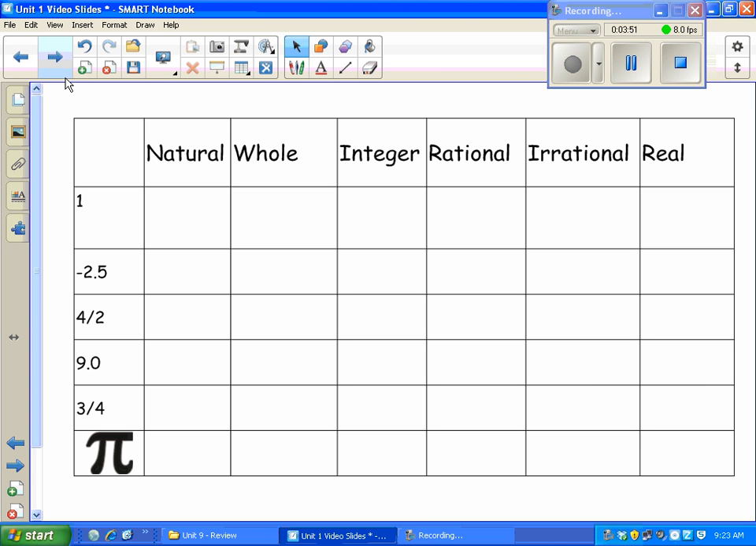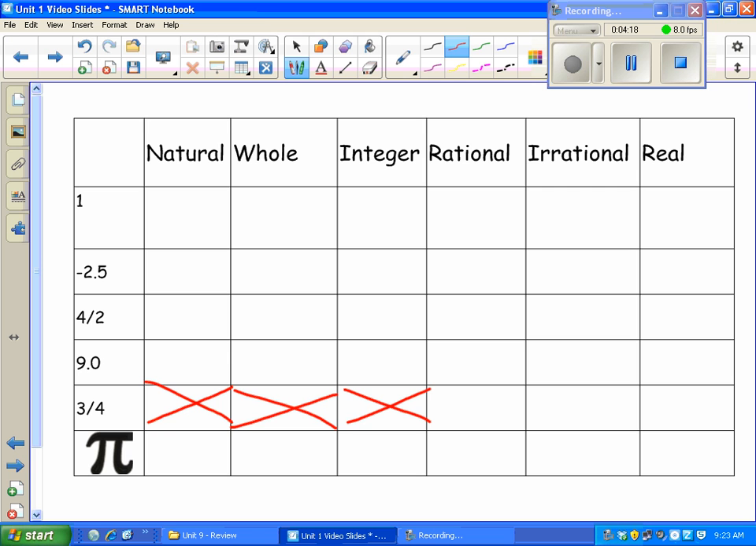Okay, sometimes you'll get charts like this where you have to pick a number and then check off all the different values. You got these in some of your packet work that we've been doing. So let's just do a couple. So let's look at 3/4, for example. 3/4, is that a natural number? No, because it is not a number you would use when you're just naturally counting. Is it a whole number? Definitely not, because it's a fraction. Is it an integer? Is it a number you'd see on your number line, negative or positive or 0?